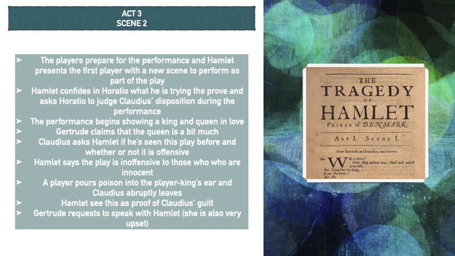The performance begins showing a king and queen in love. Gertrude claims that the queen is being a bit much. Claudius asks Hamlet if he's seen this play before and whether or not it is offensive, to which Hamlet coyly responds that the play is inoffensive to those who are innocent. We then see a player, an actor, pouring poison into the player king's ear, and at that point Claudius abruptly leaves, which is exactly what Hamlet wanted, because now he's shown his guilt by abruptly leaving this performance.